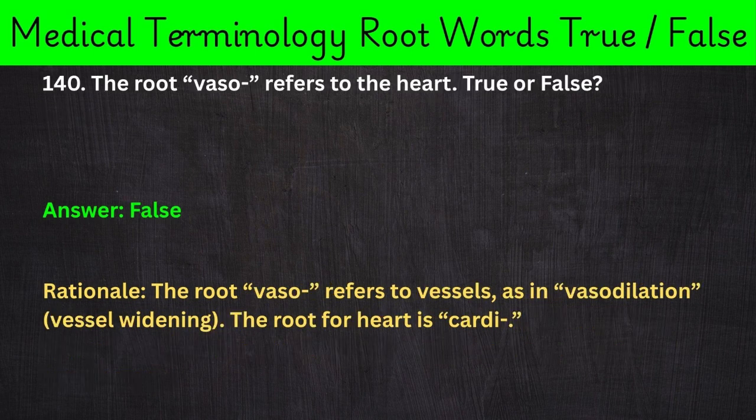140. The root vaso- refers to the heart. True or false? Answer: False. Rationale: The root vaso- refers to vessels, as in vasodilation, vessel widening. The root for heart is cardi-.